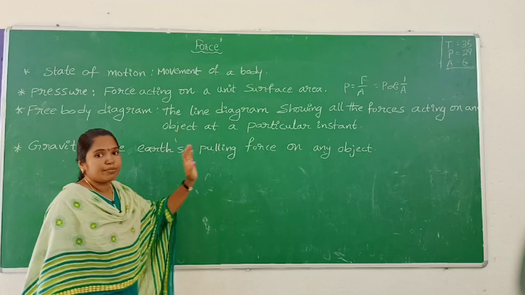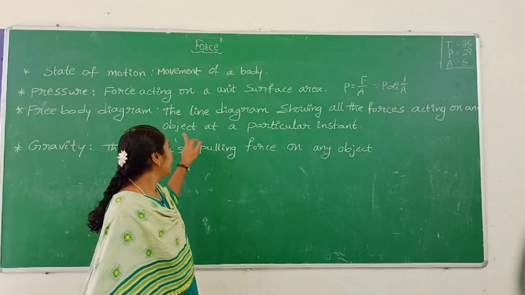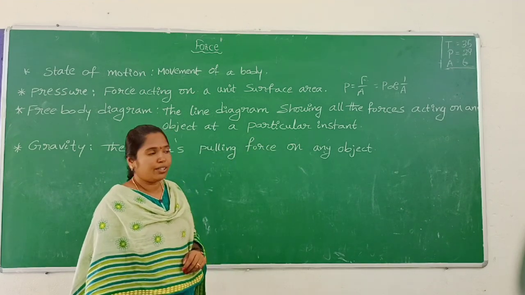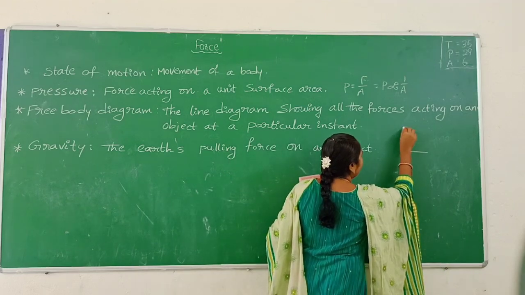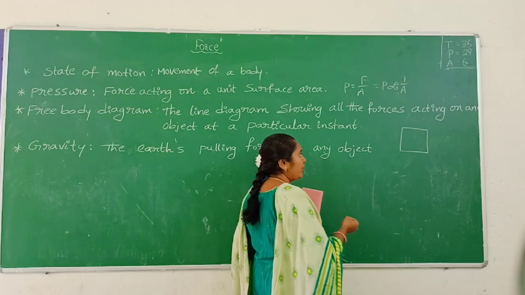The line diagram showing all the forces acting on an object at a particular instant. What is the meaning of free body diagram? We take one block or one car, any object, any body.